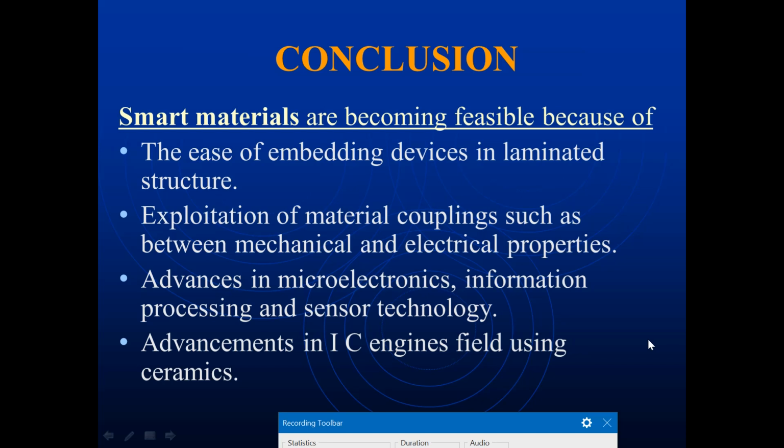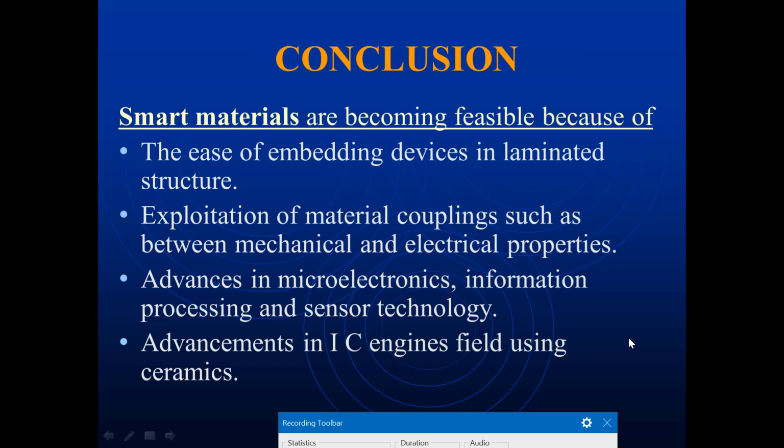Then the conclusion on smart materials: smart materials are becoming feasible because of the ease of embedding devices in laminated structures, the exploitation of material coupling such as between mechanical and electrical properties, and advances in microelectronics, information processing, and sensor technology.